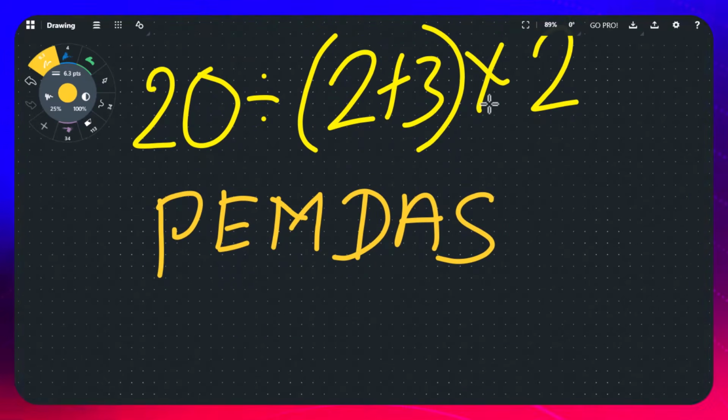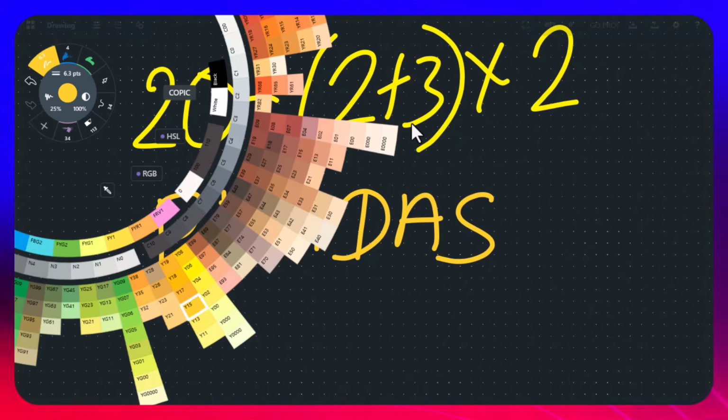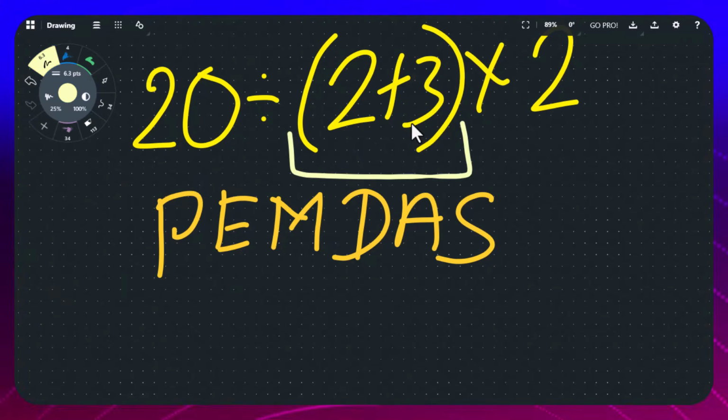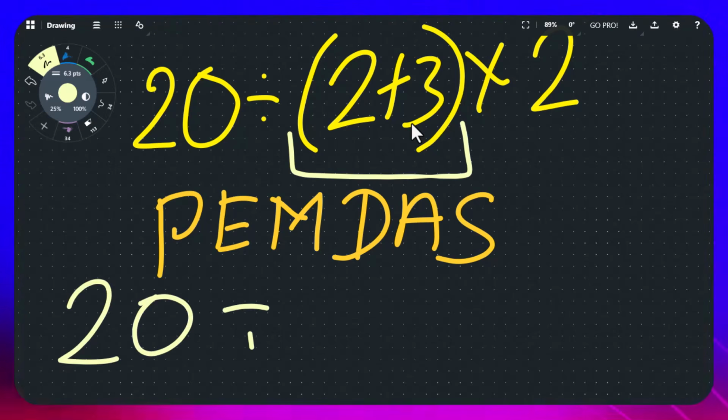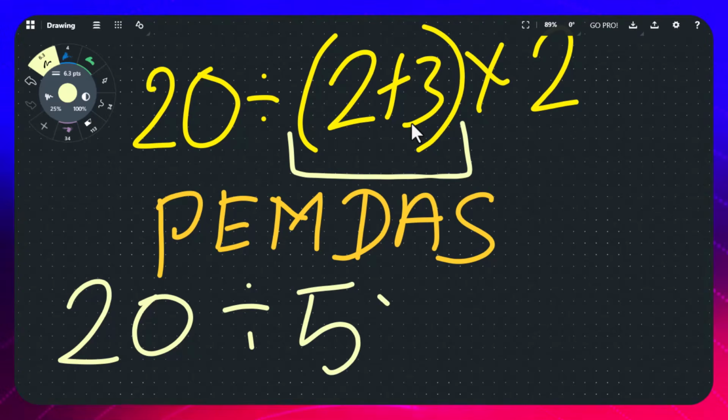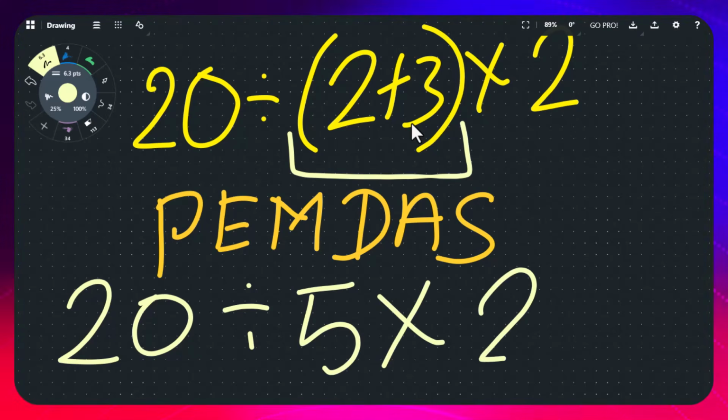Okay, so let's say of course, we begin with the parenthesis. According to PEMDAS, the first thing we have to solve is everything in parentheses. So they say 2 plus 3 is 5, times 2.